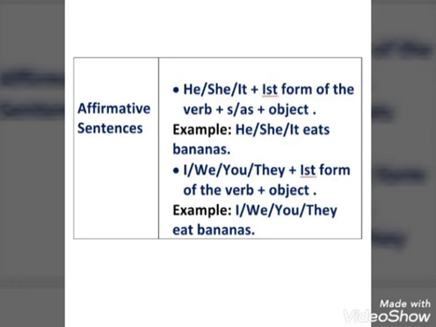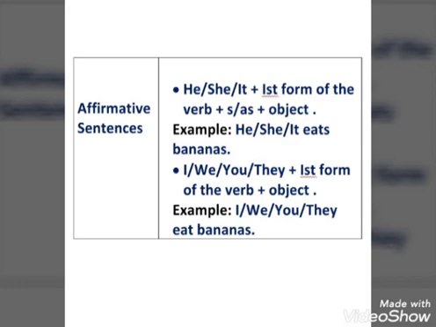So first of all, if the subject is singular or he, she, it, then we will use he, she, it plus the first form of the verb, and then we will add s or es to the first form of the verb, and then the object. We will write the sentence according to this rule, and the sentence will be: he, she, it eats banana.